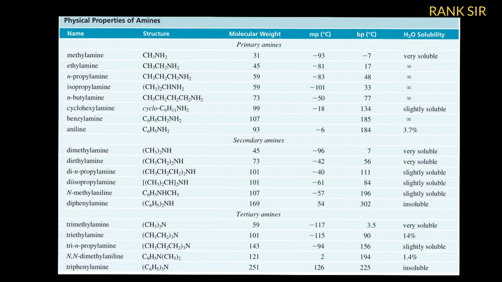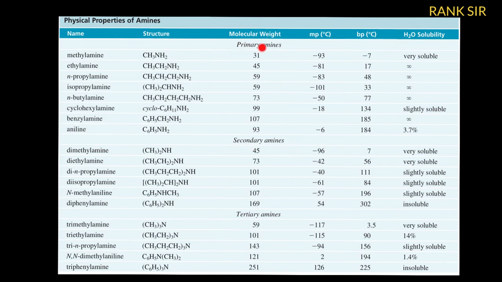In this table, the melting point, boiling point and solubility are given. Keep in mind, I already explained that amines with up to 6 carbons are generally soluble. So observe methyl, ethyl, n-propyl, isopropyl, n-butyl: up to these 4 carbons are highly soluble, infinitely. In the NCERT textbook they give that up to 4 carbons are soluble. After 4 carbons, solubility decreases. But here cyclohexylamine is slightly soluble, benzylamine is soluble, aniline's solubility is somewhat less. That's why, if you do it in practical also, its solubility appears somewhat less, not that much soluble.